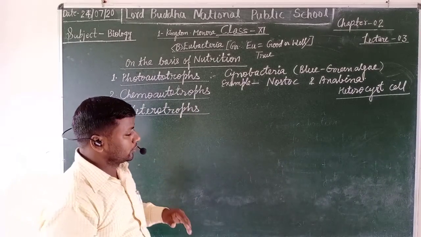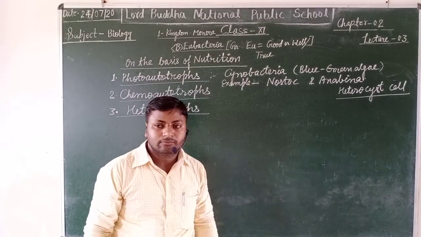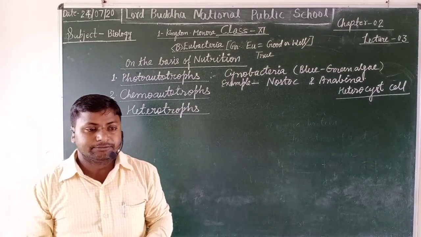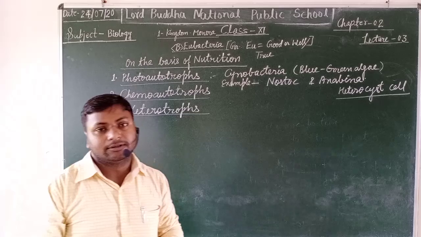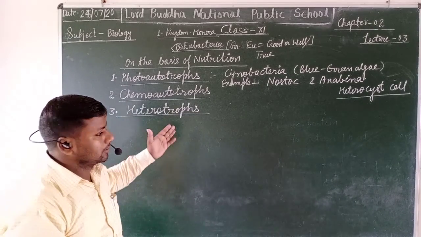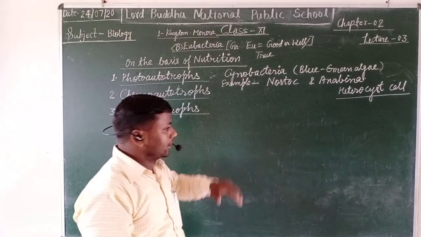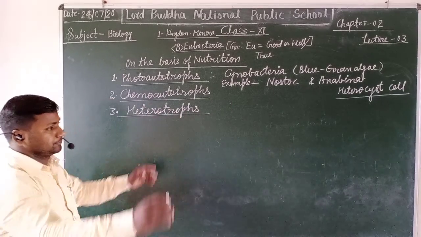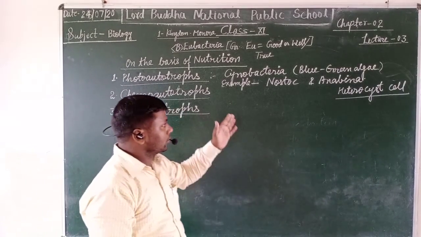In shorthand, you can define them as the kind of bacteria which have the ability to prepare their own food with the help of chemical substances are known as chemoautotrophs.